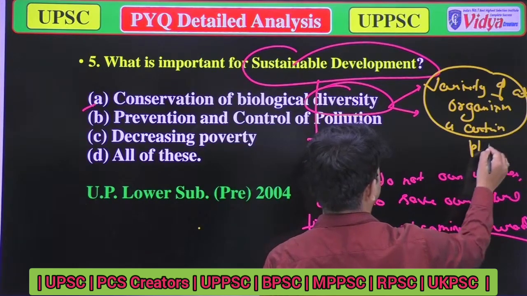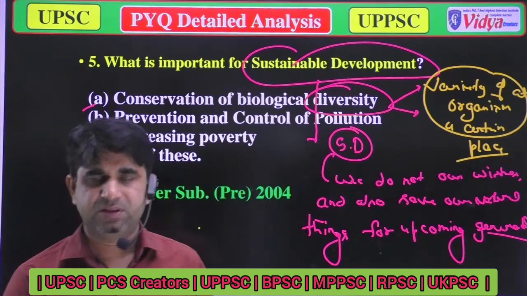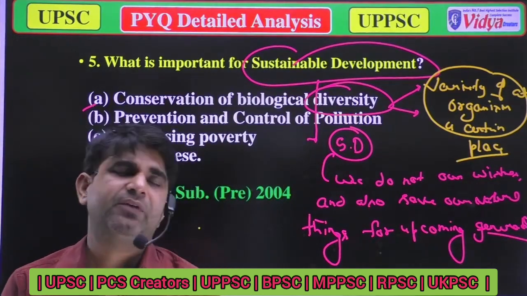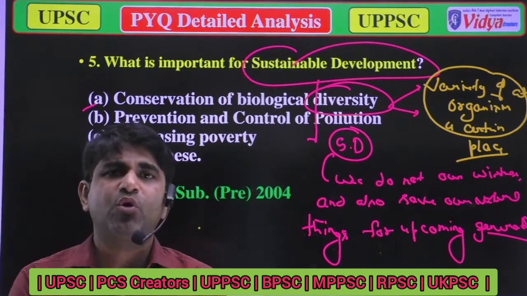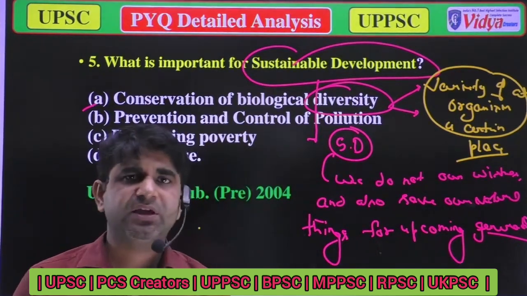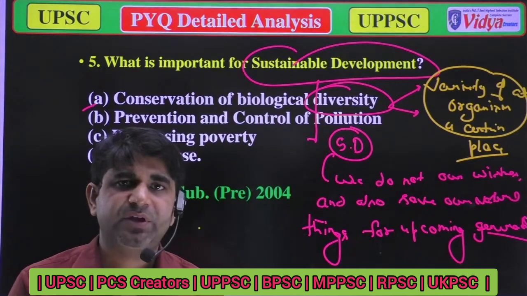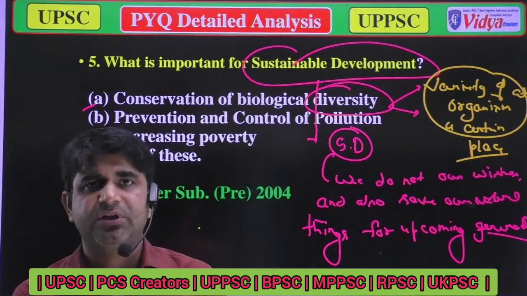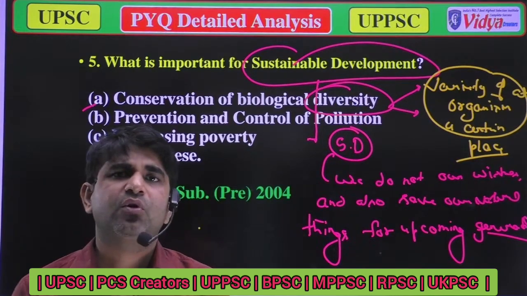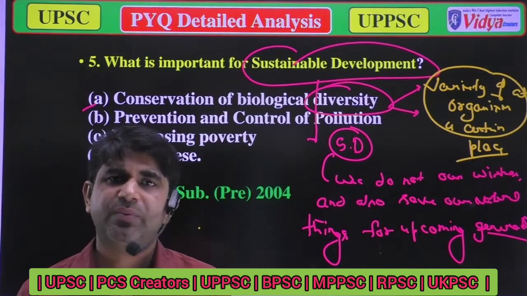If I provide you two options, a park or a jungle, which has more diversity? You can say the jungle, or the forest, has more diversity, because it has various types of species at a certain place, whereas parks do not have huge diversity, because they are man-made, and forests are natural.